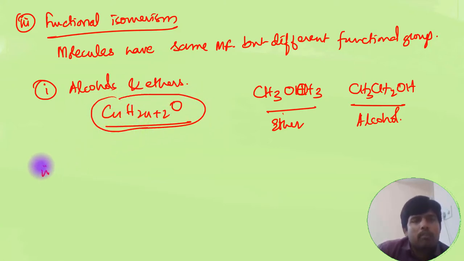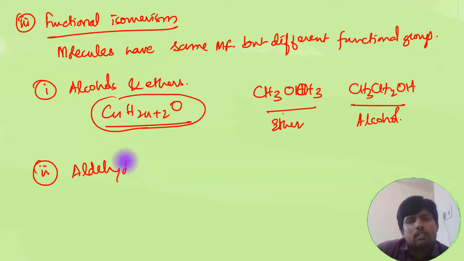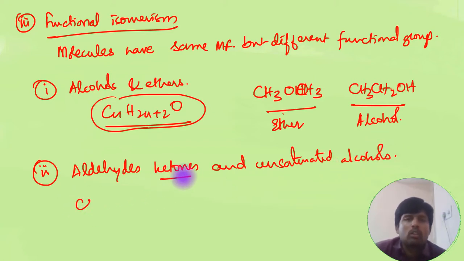The second type of compounds which show functional group isomerism are aldehydes, ketones and unsaturated alcohols. A simple example here, because I want to give an example of a ketone. The smallest ketone possible is propanone.